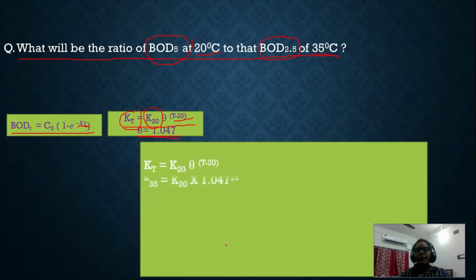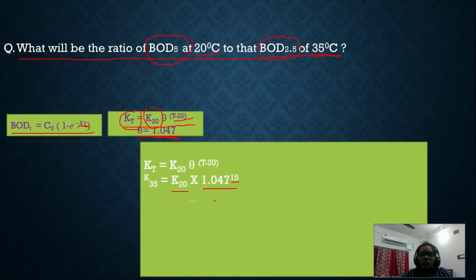So kt equals k20 theta to the power t minus 20, that we have seen already. Now here t is 35 degrees centigrade. So k35 equals k20, that means at 20 degrees centigrade, into 1.047 to the power 15. Why? Because the value of theta is 1.047. Why 15? Because t is 35 and 20, and 35 minus 20 is 15.